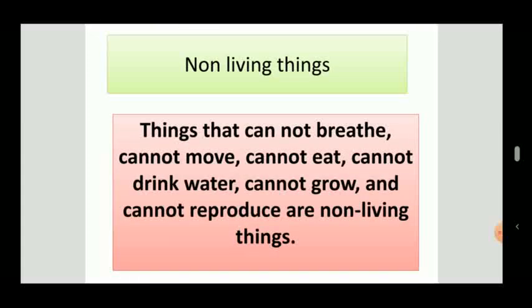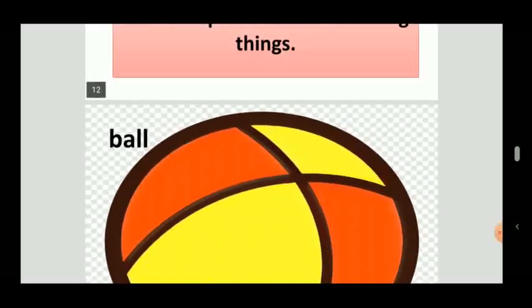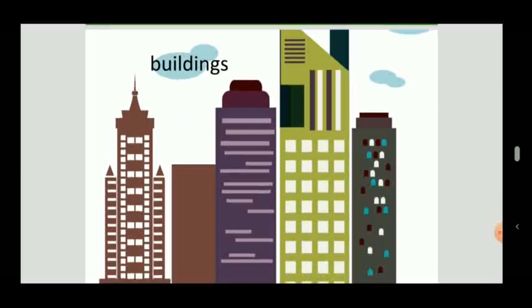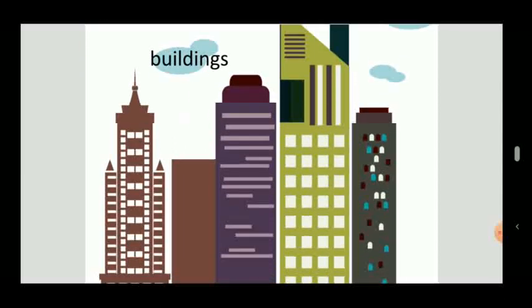Then we learn about non-living things, things that cannot breathe, cannot move, cannot eat, cannot drink water, cannot grow, and cannot reproduce are non-living things like ball, cars, buildings, and many other things like bag, chair, table, house.